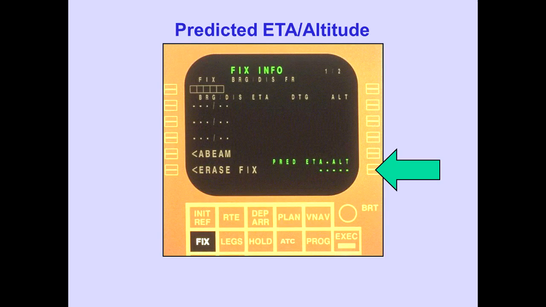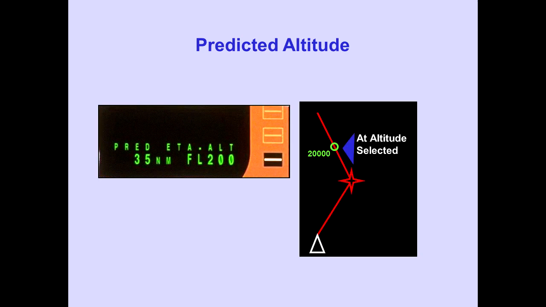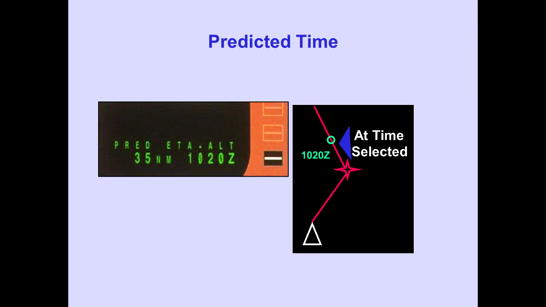The predicted ETA altitude line is used to display estimates of airplane position. Entering an altitude displays the predicted position along the route where that altitude is reached. The distance to that point is displayed on the Fix page. Entering a time followed by a Z displays the airplane's predicted position along the route at that time.